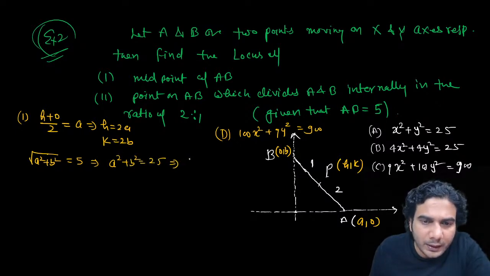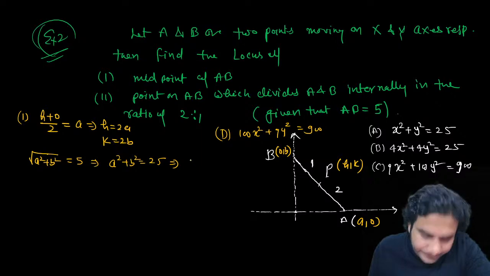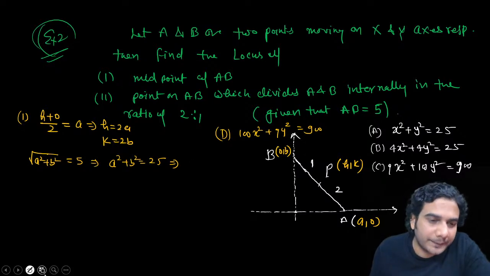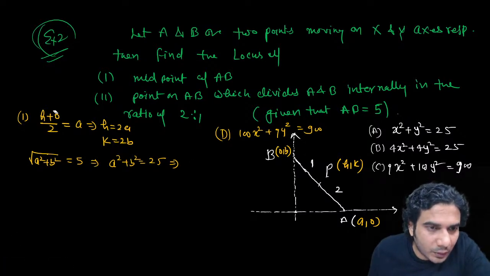What was your first answer? A is equal to h by 2 and b is equal to k by 2. Am I doing it right? Oh, sorry, I've written this.